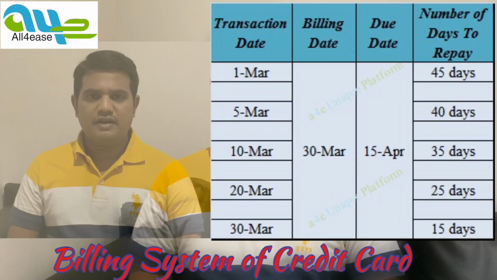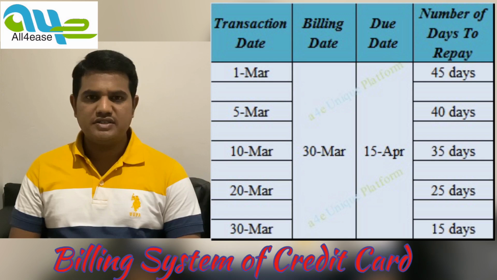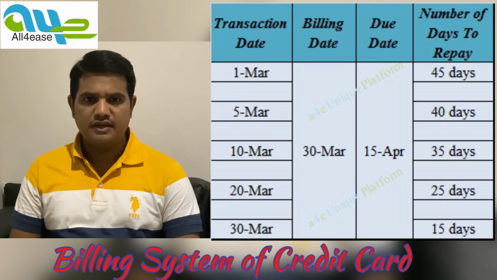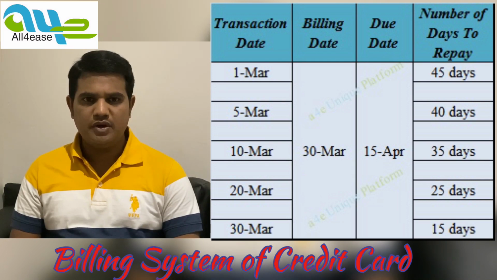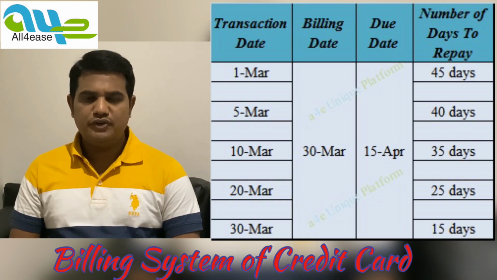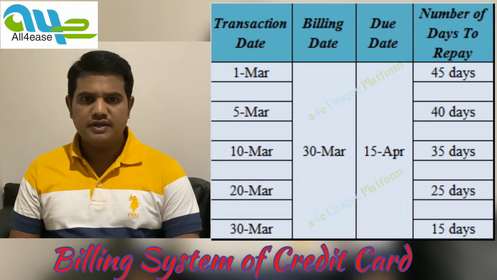If I explain with an example, you will clearly understand. I am considering 30th of March as the billing date for the entire amount spent on your credit card from 1st of March till 30th of March. And the due date for paying it back would be 15th of April. So you will get 15 days of time for the total billed amount which you spent from 1st March till 30th of March. If you see clearly, whatever you spent on 1st of March, you will get 45 days of time to pay it back.